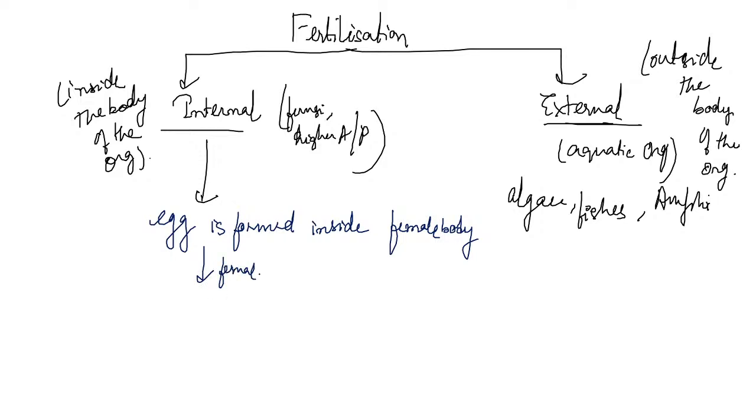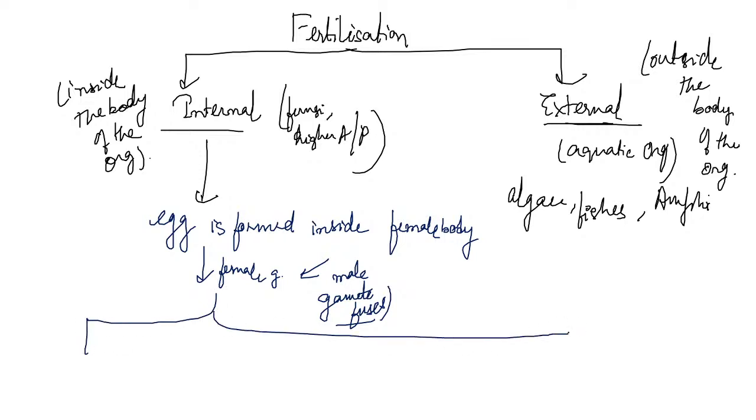The female gamete is there, and the male gamete fuses with the egg. Now, two types of things we get, in bryophytes...